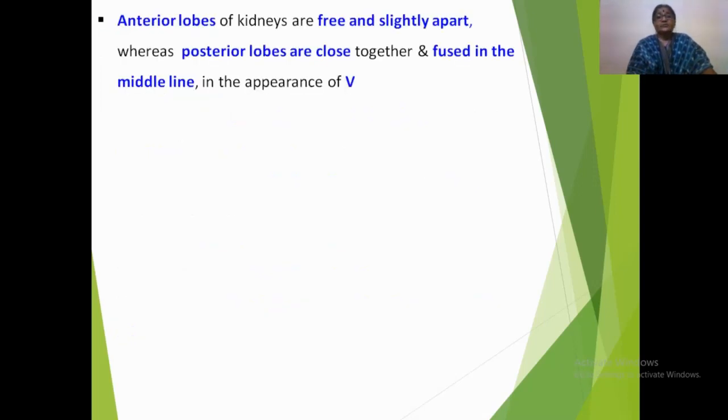The anterior lobes of kidneys are free and slightly apart, means they remain separate from each other, whereas the posterior lobes of both the kidneys come closer to each other and fuse in the middle line. Thus, they form the appearance of alphabet V.